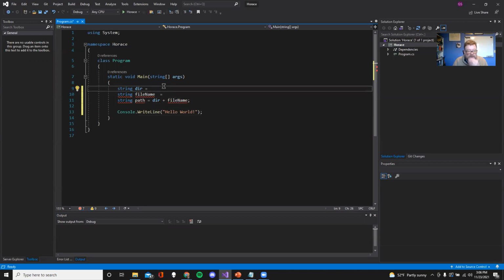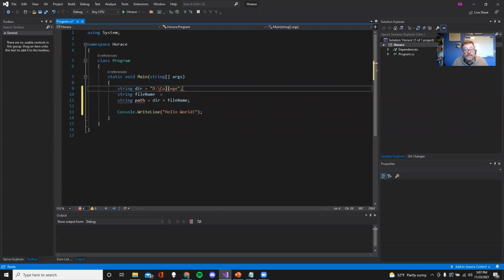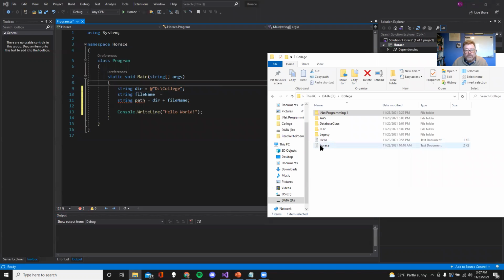Fairly common thing to do, by the way. I like putting little stubs in. These two are like stubs here, and I know I have to come back in and fill them in. So this is going to go here. And again, if I just do this, it's going to freak out. I need to put that little ampersand in front, which basically says I want just those characters. It removes any power from the slash. And then the file itself is called Horace.